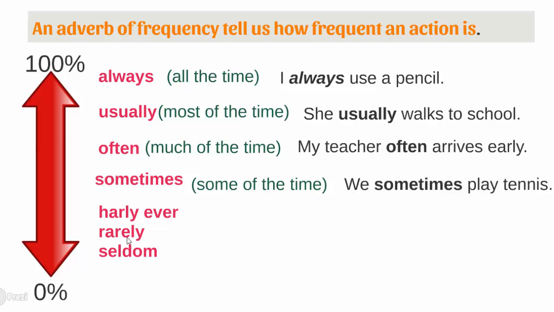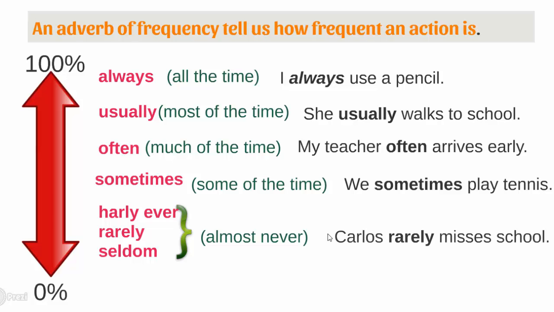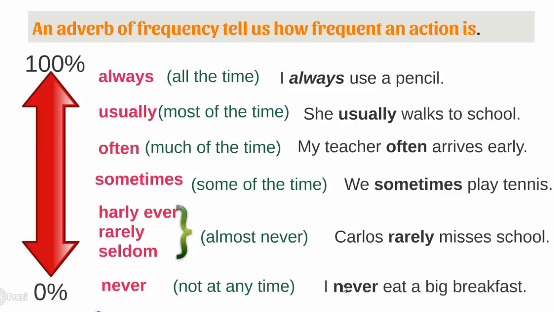rarely, and seldom. All these three adverbs mean almost never. Example, Carlos rarely misses school. And we have never. Never means not at any time. Example, I never eat a big breakfast.